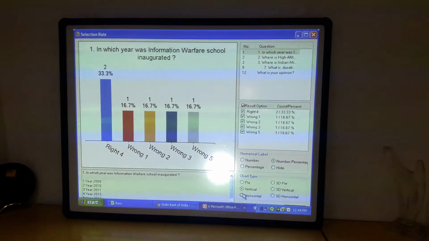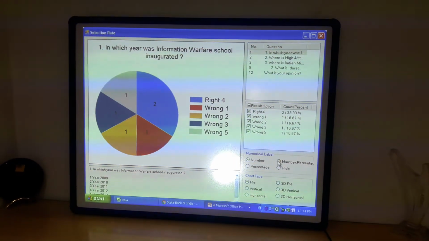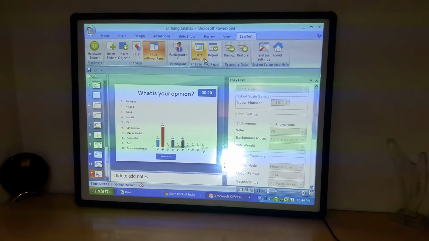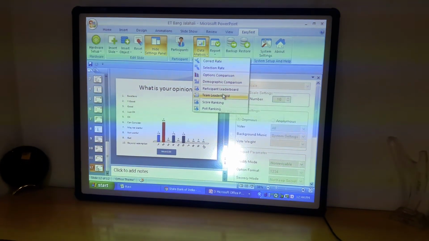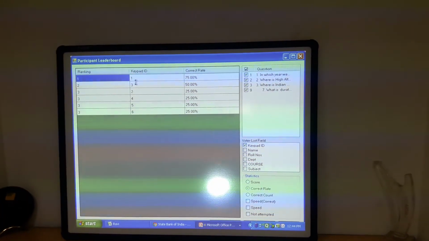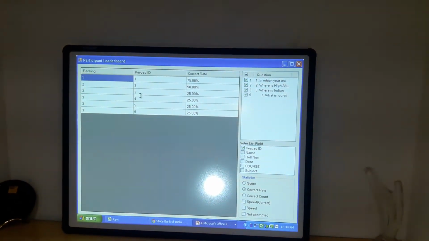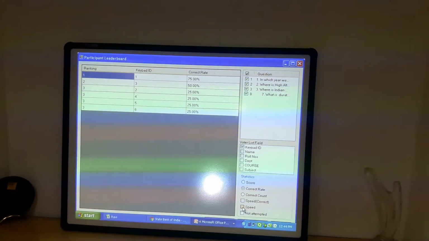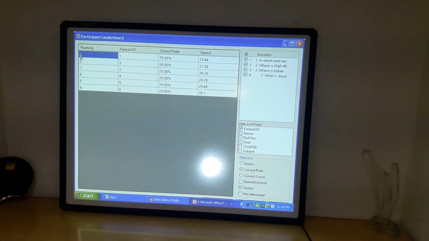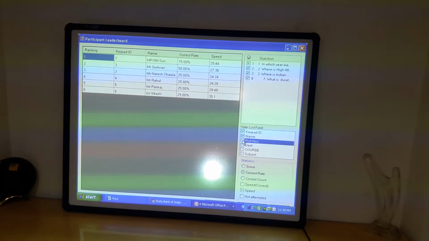I can get pie charts, vertical charts, horizontal charts, only numbers, numbers as well as percentage, whatever you want. Now to create some enthusiasm in the class, you all must have seen KBC. We will have that, who comes first, second, fourth. As you can see over here, keypad number 1 is first, number 3 is second, but for the third question there is going to be a tie. I'm going to put in the speed over there, like they do in KBC, fastest finger first. The ranking has changed from 1, 2, 3, 4, 5, 6. We can get the names also over here: the name, the roll numbers, department.